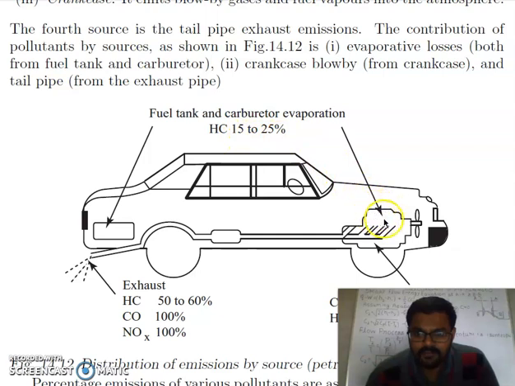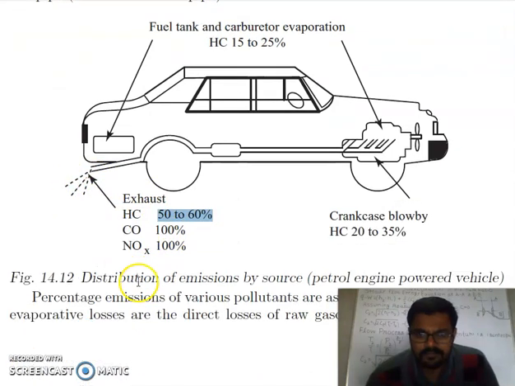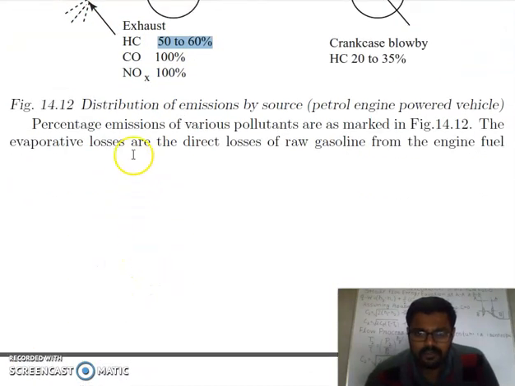It will occur, part of the fuel will evaporate from the carburetor here, and the rest of fuel will evaporate from this fuel tank. This is your fuel tank of the car. Then exhaust emission here, which will almost 50 to 60% of hydrocarbon, and then rest of carbon monoxide and nitrous oxide from here. So percentage emission of various pollutants are shown.